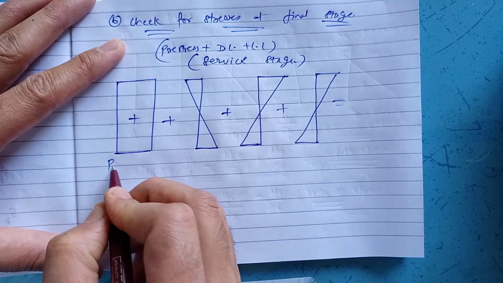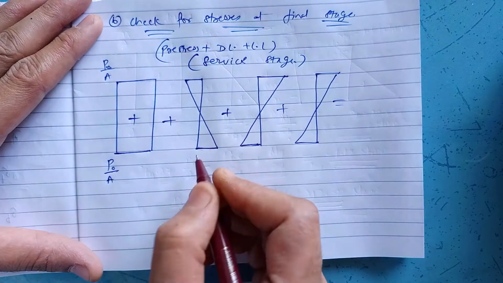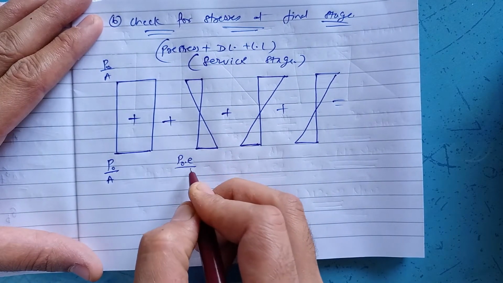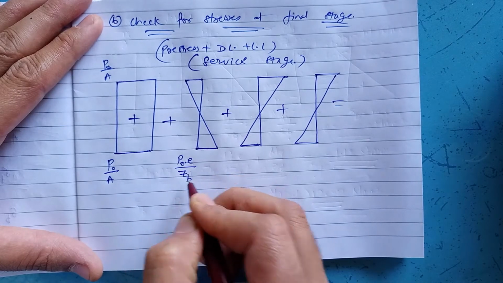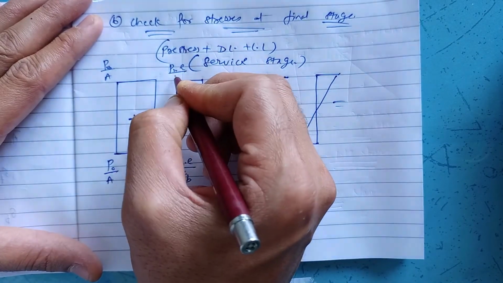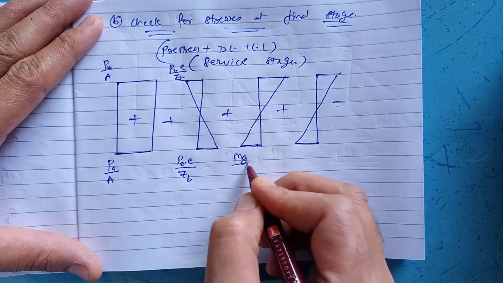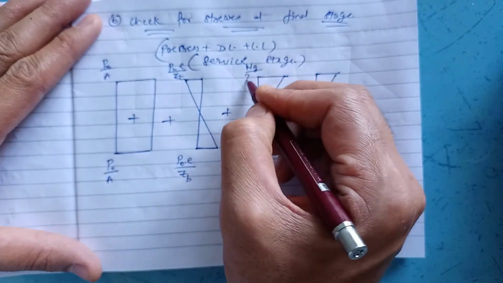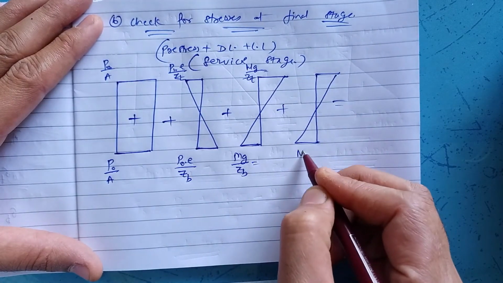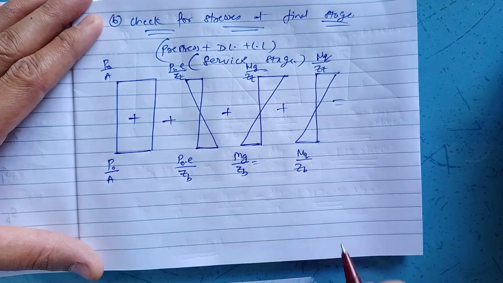Now at final stage, we are supposed to consider P0 by A, P0 into E divided by Zb, P0 into E divided by Zt. Mg, that is moment due to dead load, divided by Zb, Mg by Zt, Mq by Zb, Mq by Zt.